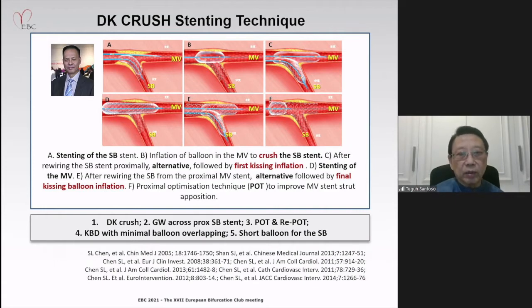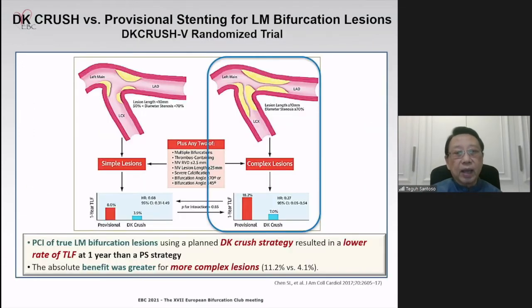I think we all know about these techniques, and this is just to show a picture of that. But nowadays, refined procedures include not only DK-Crush and the necessity of the guide wire to cross the proximal side branch, but also POT and re-POT, kissing balloon dilatations with minimal balloon overlapping, and the use of a short balloon for the side branch.